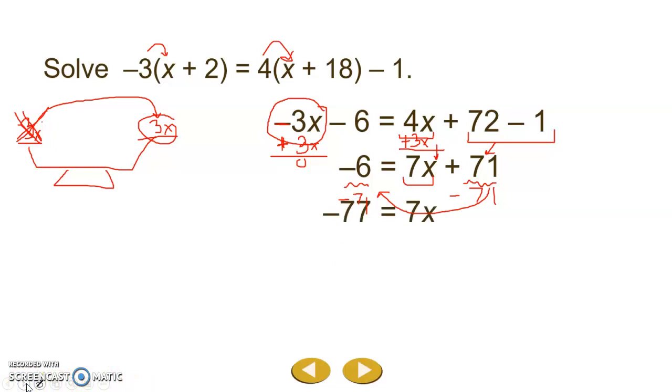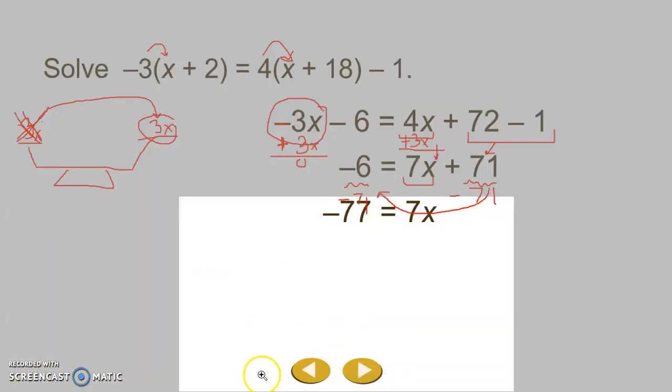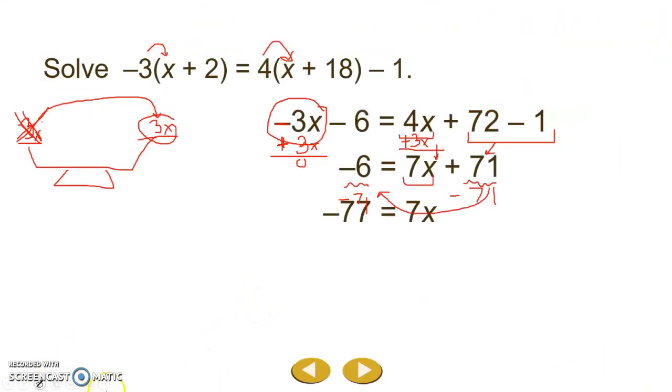And that leaves us with 7x on one side and negative 77 on the other side. Now, I still don't have that x all by itself. Remember, that's the whole goal here of solving an equation, is that I want to get that x all by itself. Let's erase this a little bit here.